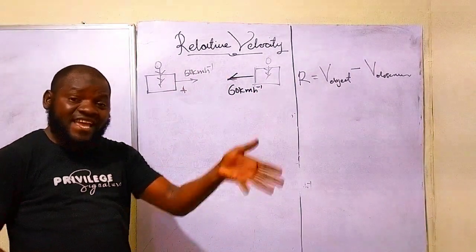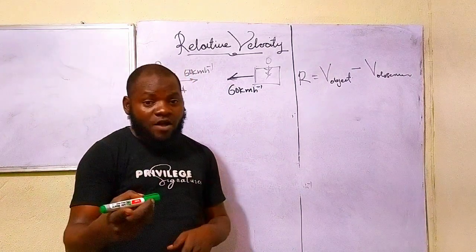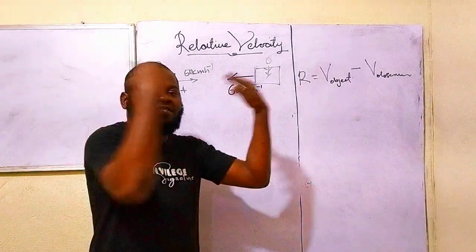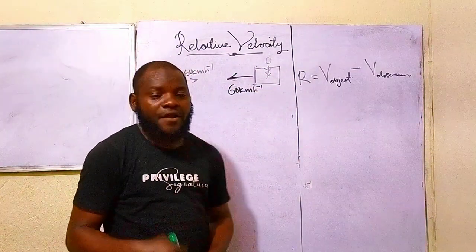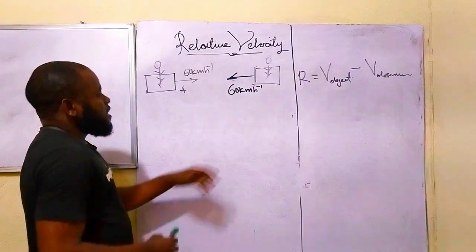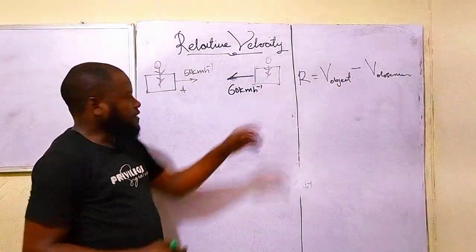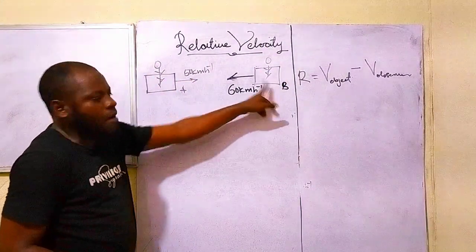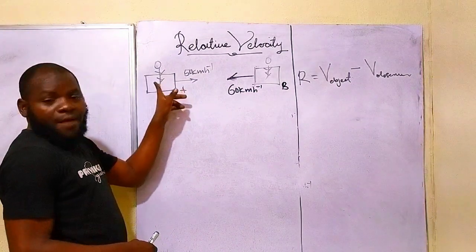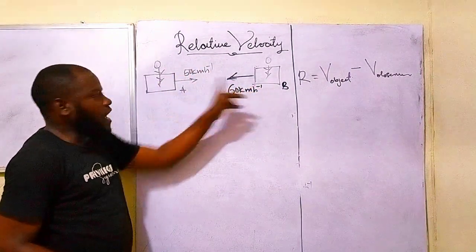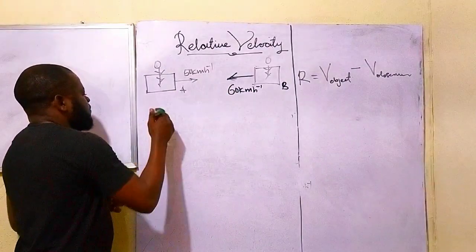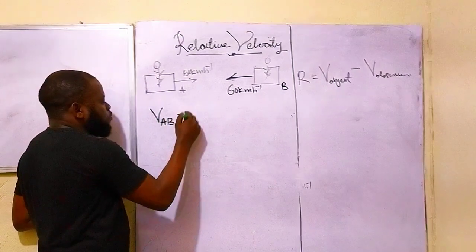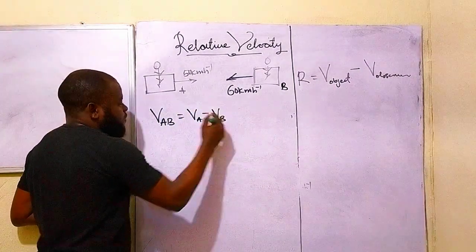You see now that what we are dealing with now, it is what? Opposite in direction. The first case is what? In the same direction. The second case now is what? Opposite direction. So this is how you can have it in JAMB. Is that you have the same direction, or you have what? Opposite direction. So this is case 2 now. So if you are the observer, that is, you are the B, and then you want to measure my speed. You know, I'm the A, you are the B. You are the observer now, I'm the object. So the relative velocity is going to become velocity AB equal VA minus VB.